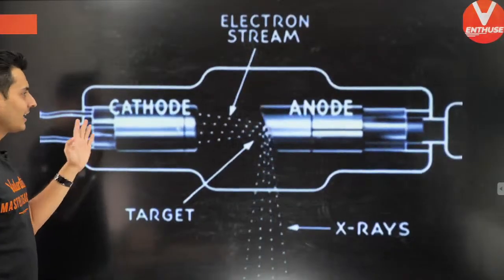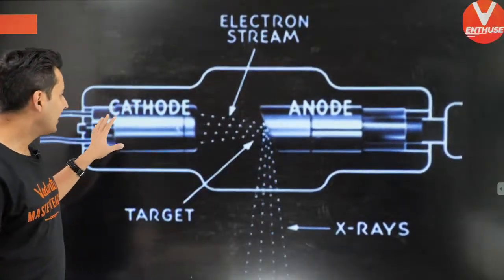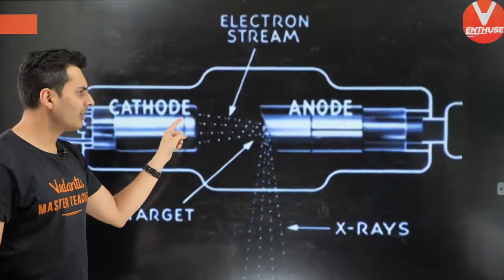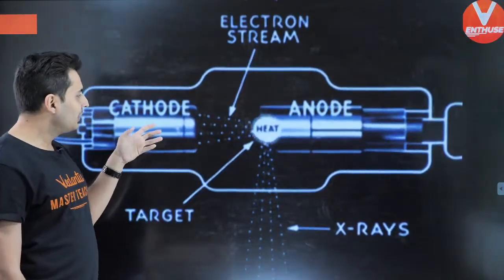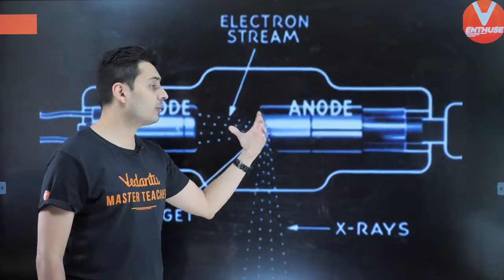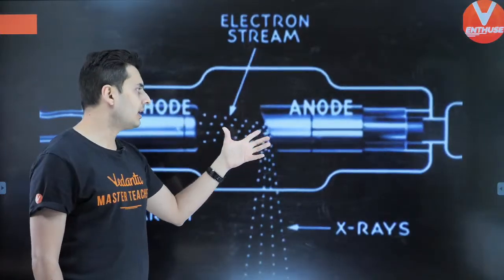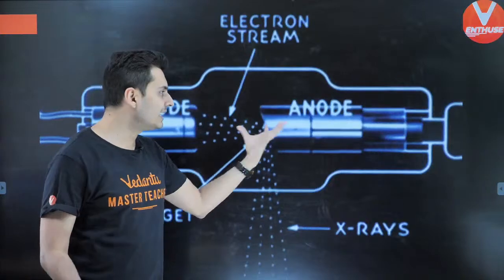Okay, so this is exactly what happens. This is the cathode, this is the anode. Look at that. There is a very strong potential difference, and that will accelerate those electrons. They hit that anode, which is the target material, and over there a lot of heat is produced.